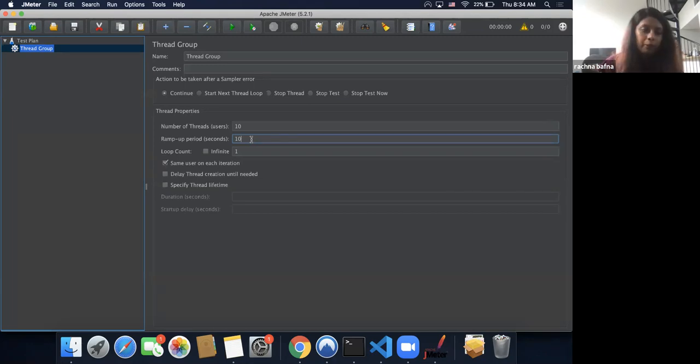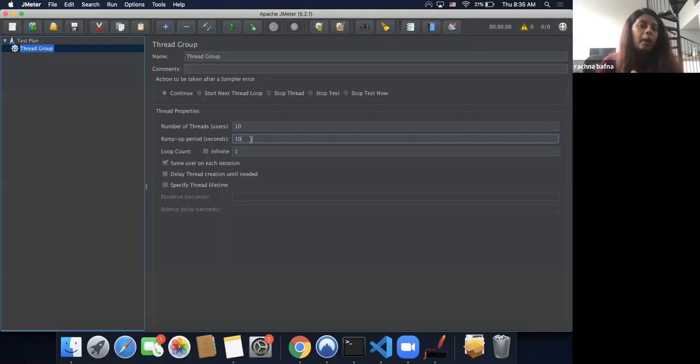Why do we need ramp up period? Imagine a day-to-day life scenario where we are either accessing Outlook or Googling something or going to Amazon. Even though there comes a point during the day when any website hits its peak, it doesn't start right at 7 in the morning. The users are gradually increasing on your websites. So it's the same logic here: we are trying to simulate what we see in real life scenarios. It's the same thing that we try to mimic from JMeter.